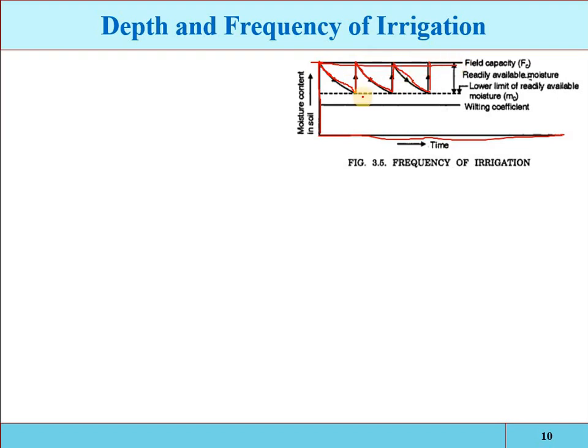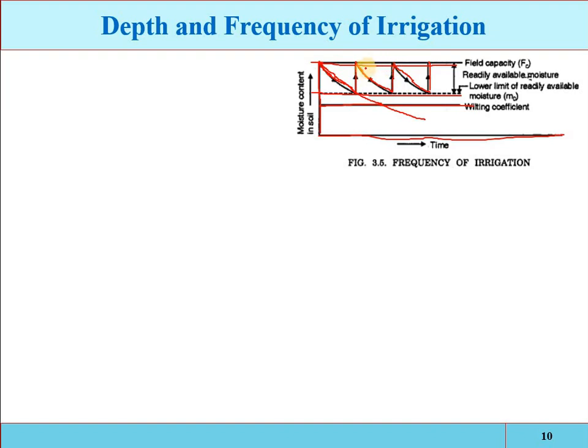That is the field capacity, that is the lower limit of the readily available water, that is the lower limit of the available water. If the moisture content is reduced up to here, then the wilting of the plants will start, and if this moisture content is reduced further, then the plant will ultimately wilt. So you have to allow the depletion up to the lower limit of the readily available water, then you have to apply irrigation to bring it back to field capacity, then the moisture content will again deplete up to the lower limit of the readily available water, then you have to apply the irrigation.